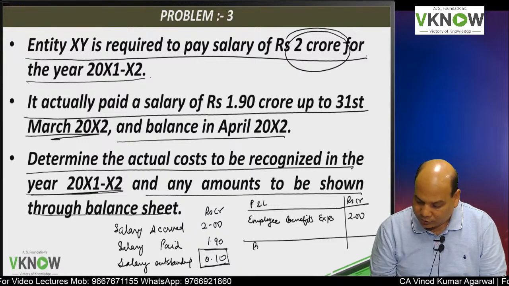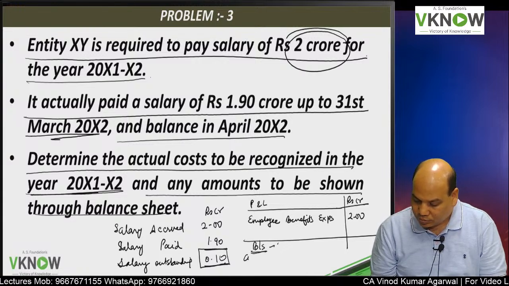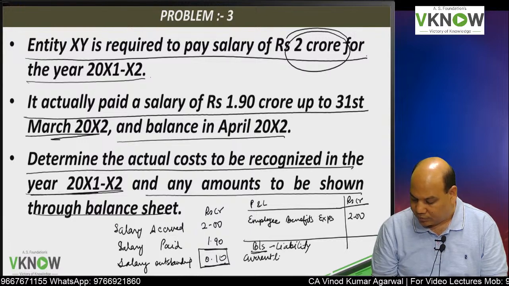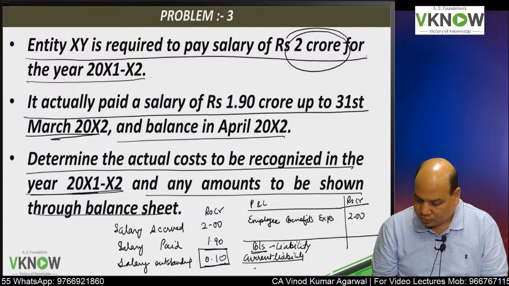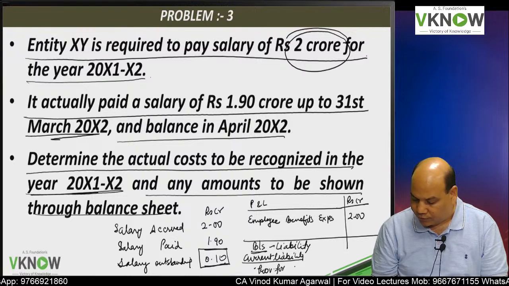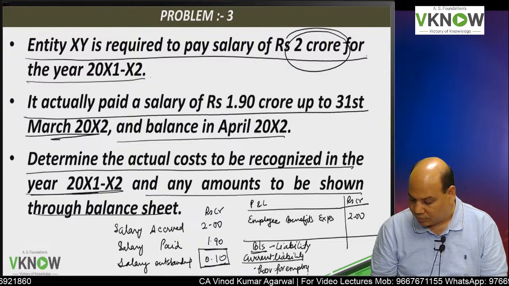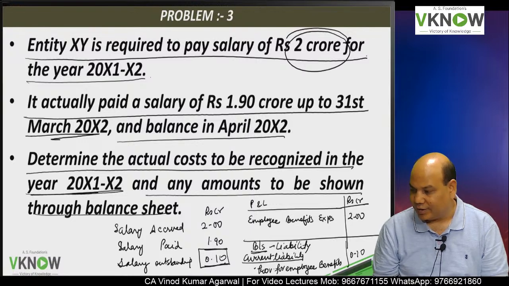And what about the balance sheet? In the balance sheet, on the liability side, under current liability, you are going to show provision for employee benefits 0.10 crore.